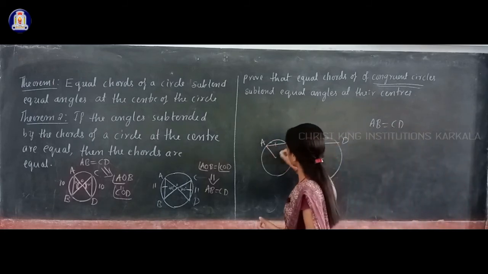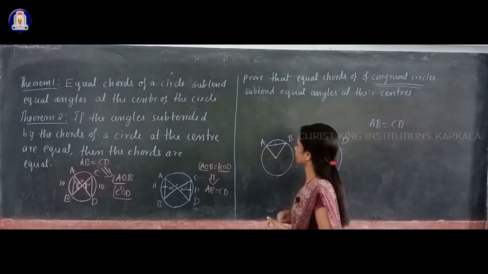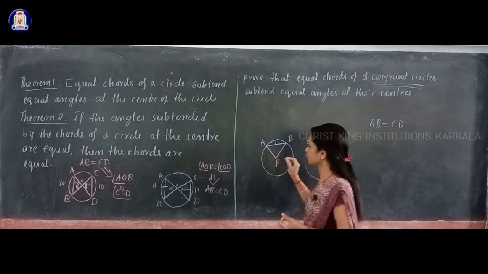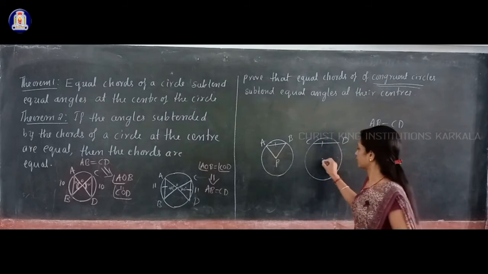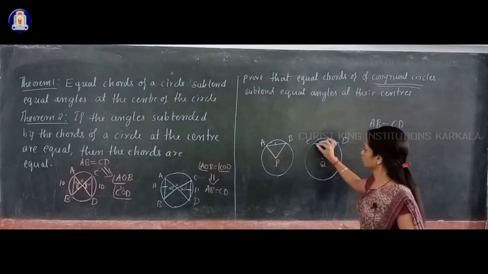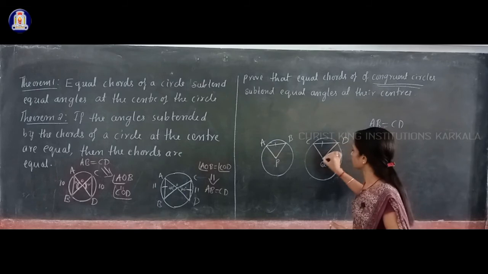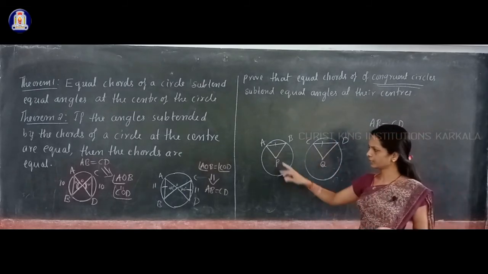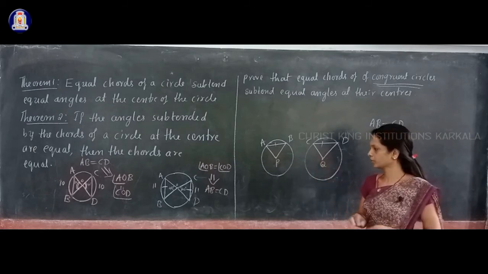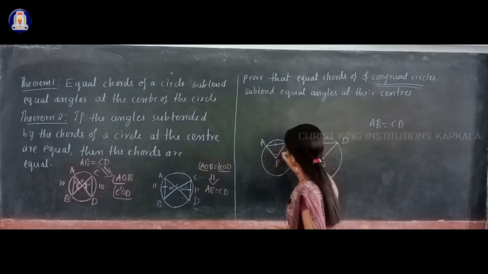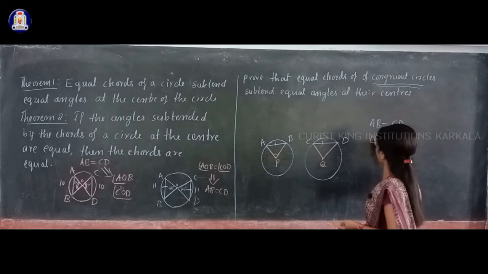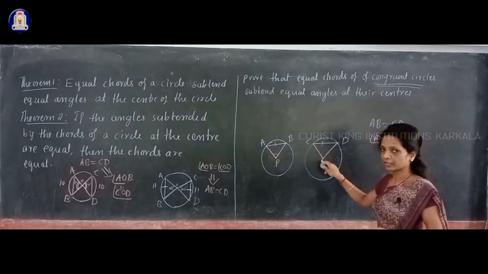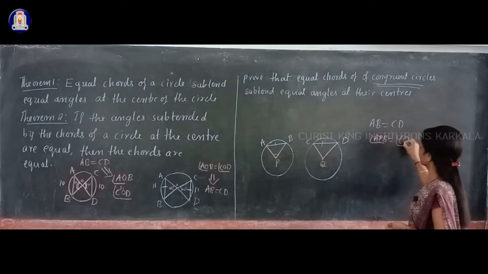For that you have to join the end points of the chords with the center of the circle. I will take the center of the first circle as P and the center of the second circle as Q. Join the end points of both chords with the center of that circle, here with P, here with Q. Then the angle formed here is APB, and it should be equal to the angle formed by this chord at the center Q, which is angle CQD.